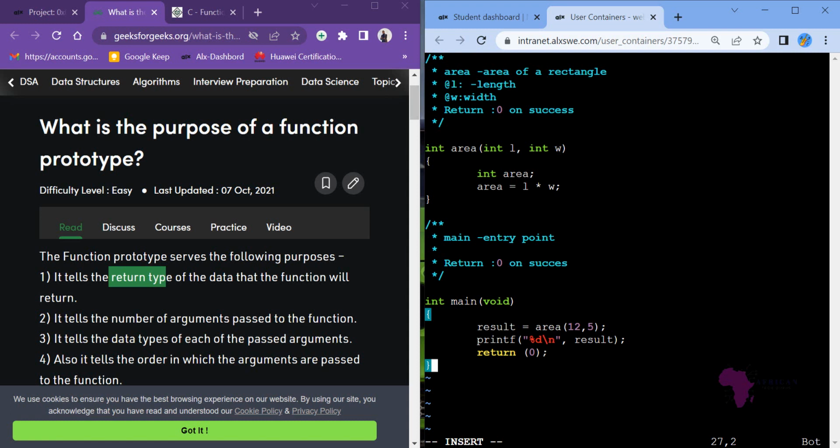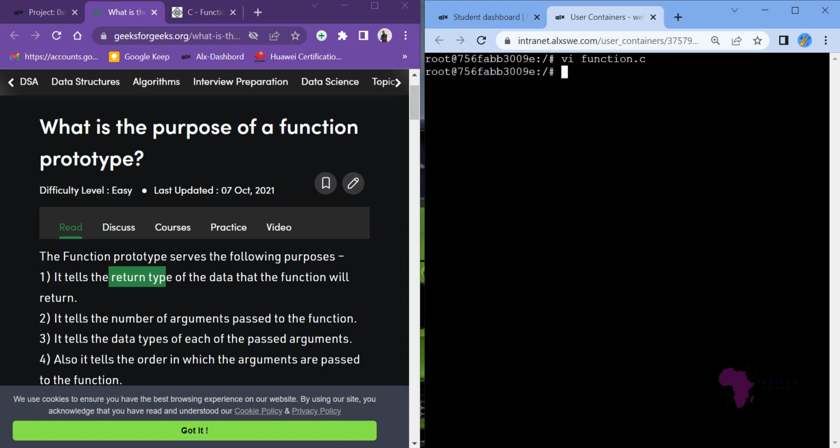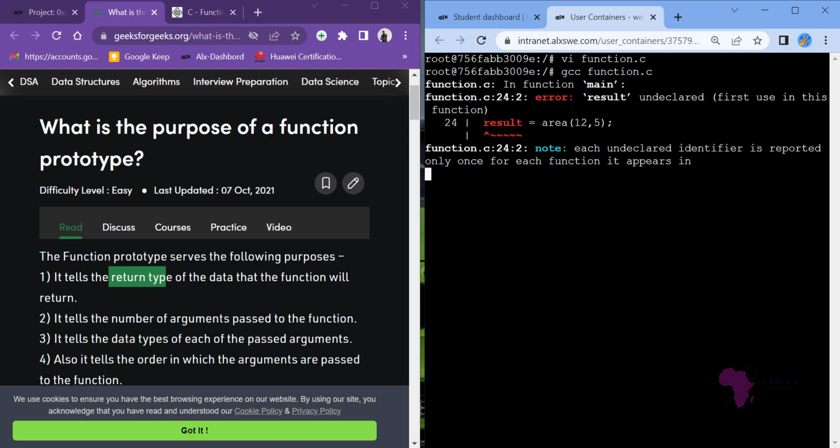So I believe our code will now work. Let's escape. And then what we do is gcc, not git, function.c, like that. It says result undeclared.